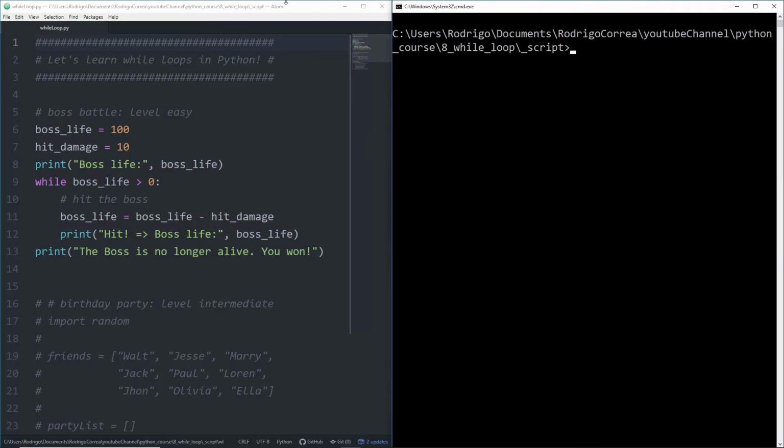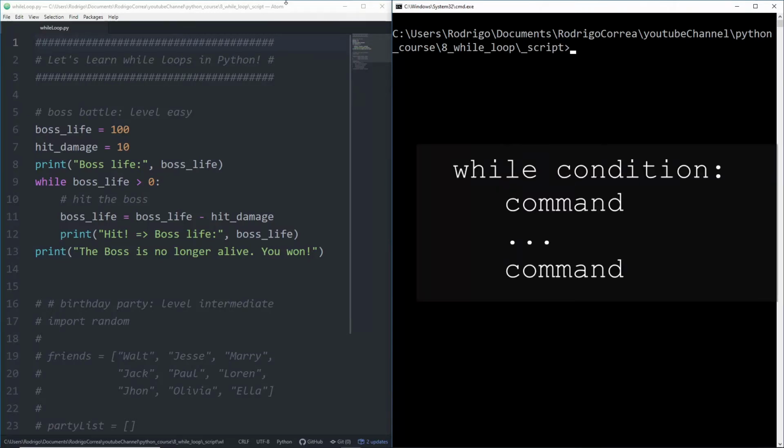The syntax of a while loop is very simple. You first type the keyword while, followed by a condition and a colon. Now, we'll define the while loop block. All the Python commands inside the block will be indented. That's the way the Python interpreter knows that it belongs to a block. When you want to finish the block, you only need to outdent and keep typing valid Python commands.